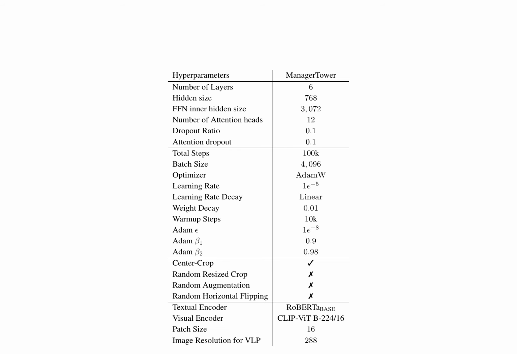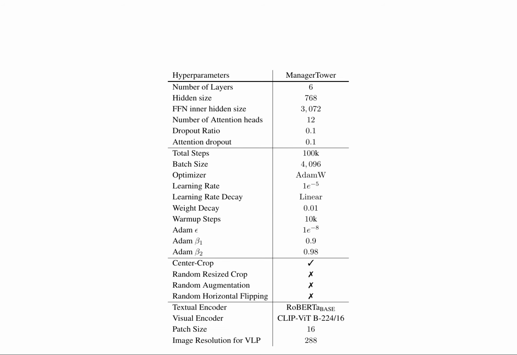For the hyperparameters, ManagerTower is configured with 6 layers, a hidden size of 768, and an FFN inner hidden size of 3072. It employs 12 attention heads, a dropout ratio of 0.1, and attention dropout of 0.1. The total steps for pre-training are set to 100,000, with a batch size of 4096 and an optimizer of AdamW.